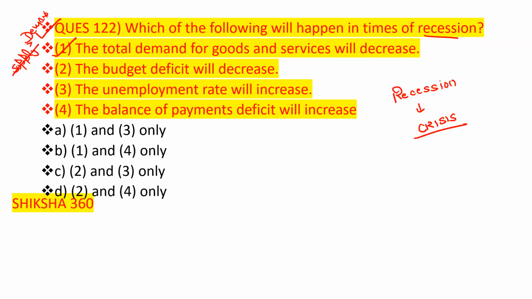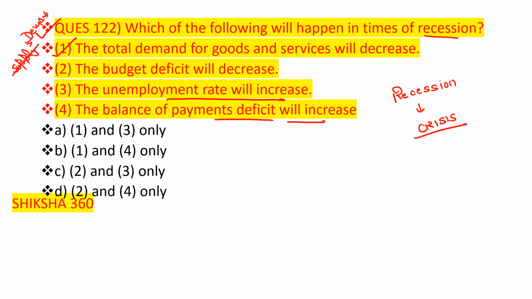Second one is the budget deficit will decrease. Is this one correct or not? Option number 1 is correct. The unemployment rate will increase. The balance of payment deficit will increase. The budget deficit will decrease or increase? We have not discussed anything regarding that under recession.